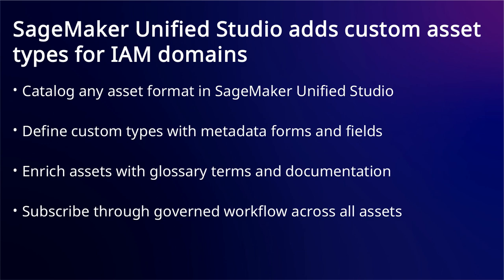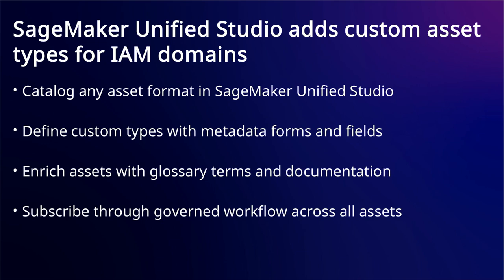Organizations struggle to manage assets stored across different platforms and formats, requiring separate tools to discover and access medical images, dashboards, or reports. This creates silos that prevent teams from finding the data they need. With custom asset types in SageMaker Unified Studio for IAM-based domains, you can now address this problem. You can catalog any asset format in SageMaker Unified Studio, bringing all resources into a single searchable location.